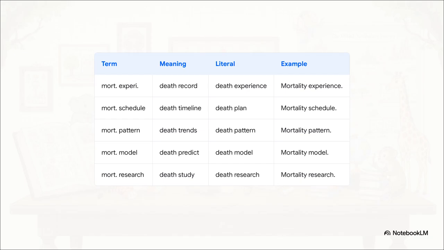To round out our advanced lexicon, we have these heavy-hitting analytical phrases. A true champion has to recognize compound applications. I'm talking about terms like mortality experience, mortality schedule, reading a mortality pattern, building a mortality model, or diving into mortality research. Equipping yourself with this advanced mortality research vocabulary guarantees you won't be thrown off when the root MORT pairs up with these high-level academic concepts.